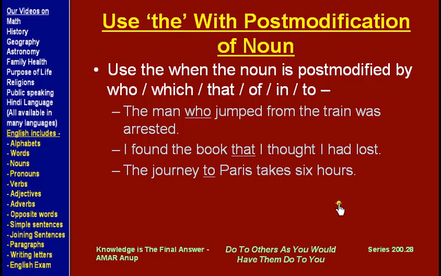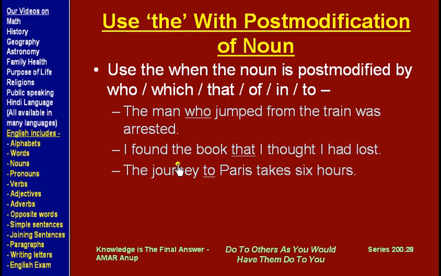Another example of "the" is when you use "the" with a post-modified noun. What is a post-modified noun? After the noun we have modified it through the use of who, which, that, of, in or to. So when we say "man who jumped from the train was arrested", because we have used "who", we will say "the man who jumped from the train was arrested". "Who" in a way is now identifying a specific man.